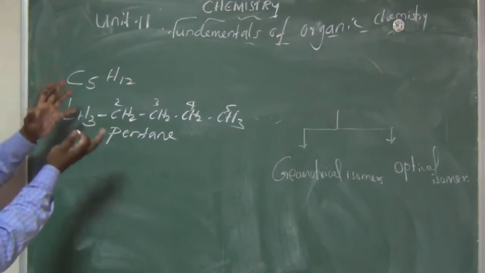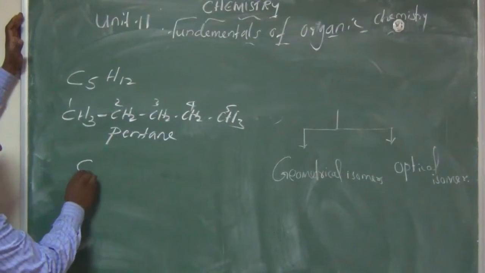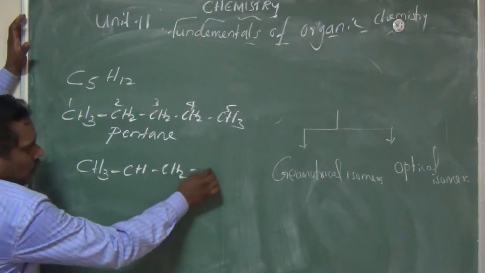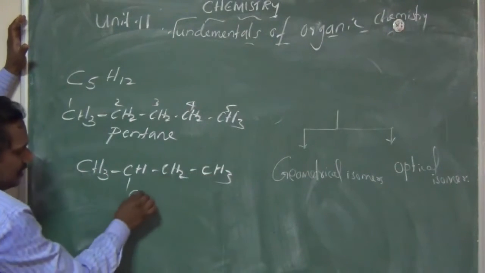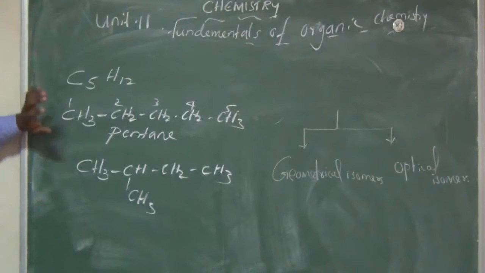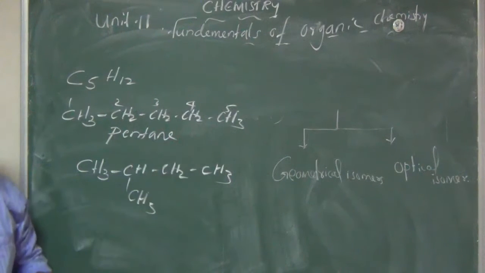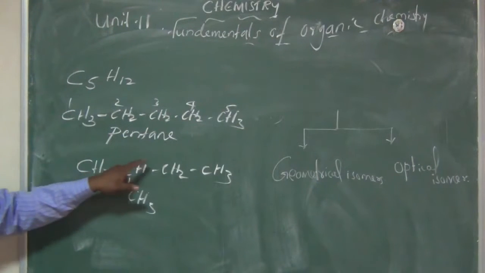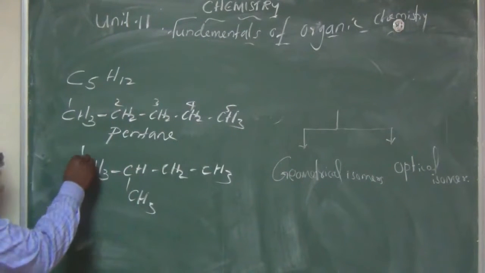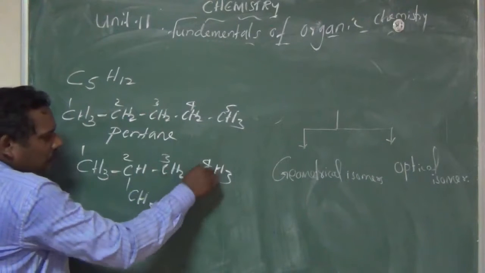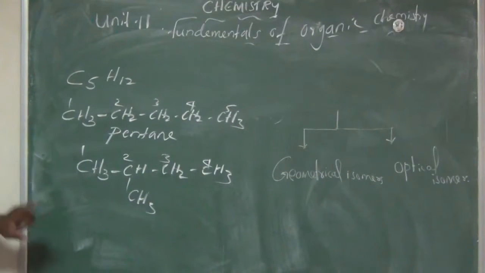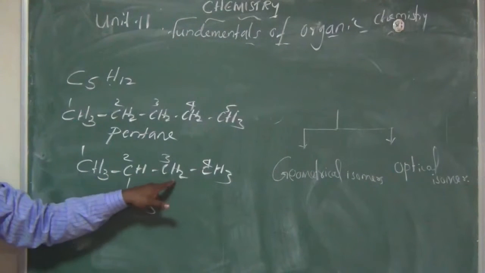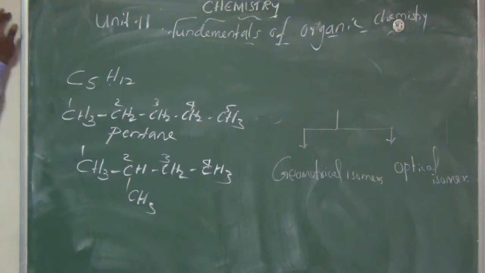Now with some change: CH3, CH, CH2, CH3, CH3. This is another compound having the same molecular formula. Carbon: 5, 1, 2, 3, 4, and 5. And how many hydrogens? 12 hydrogens: 3 plus 4 is 6, 9, and 12 hydrogens.